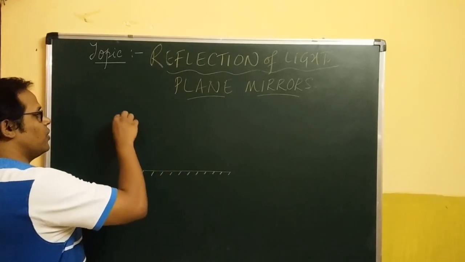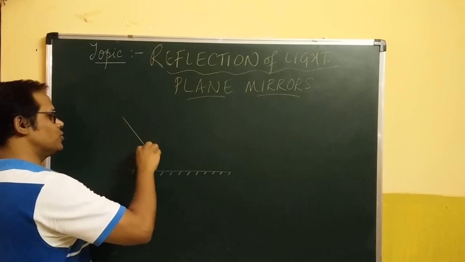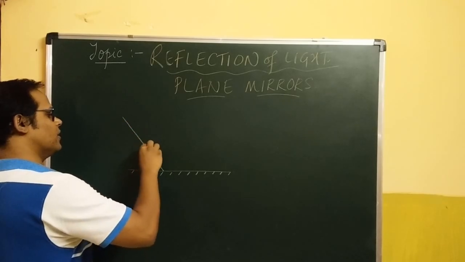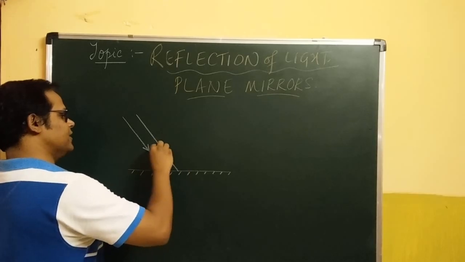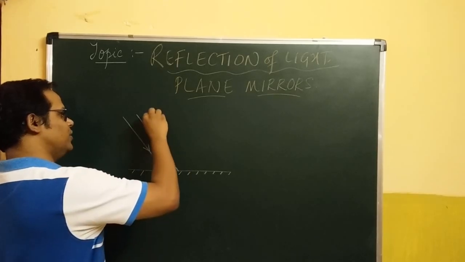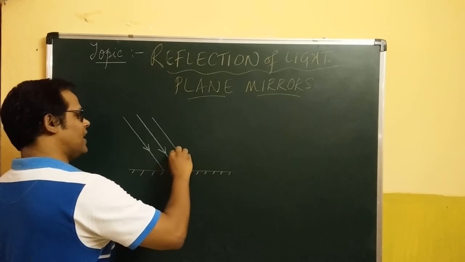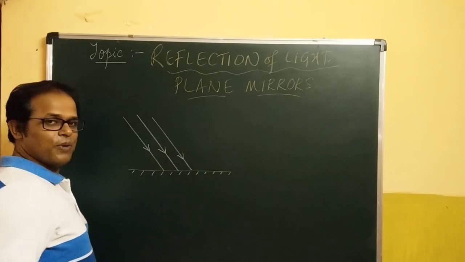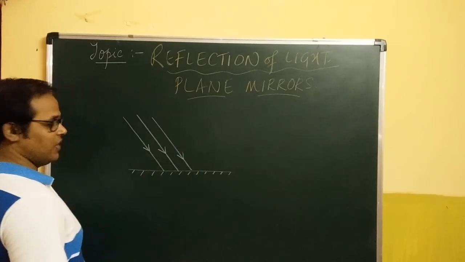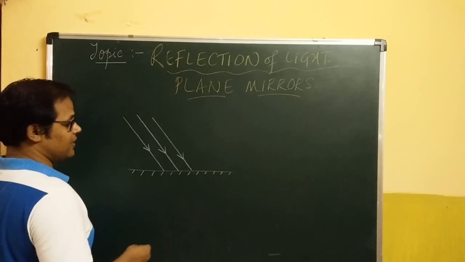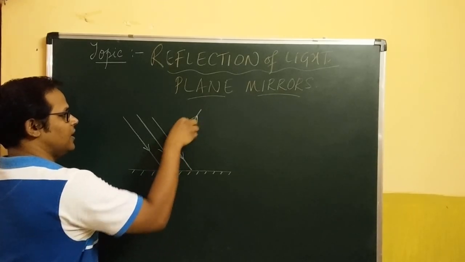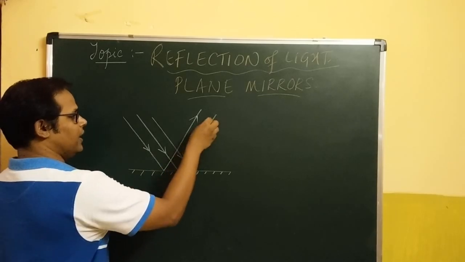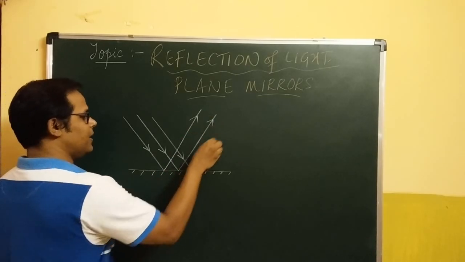Alright? So when light is allowed to be incident upon a plane mirror, just like your stainless steel plates or any metallic sheet, a very smooth polished surface, you'll find the light bounces off in a well-defined way into the same medium.